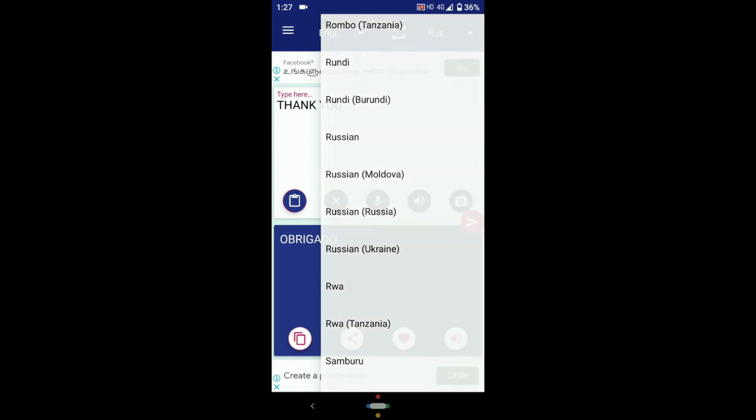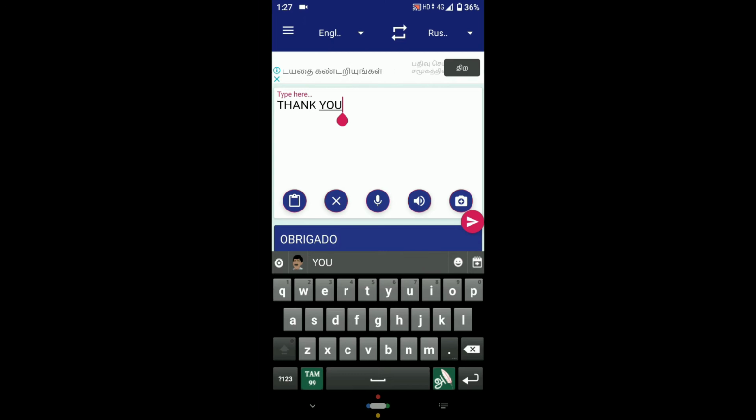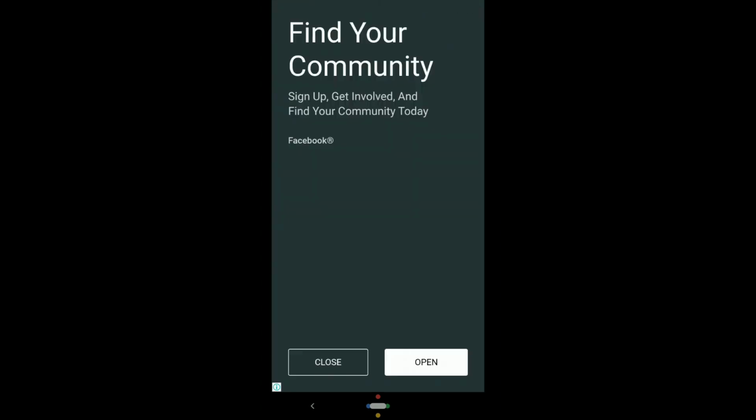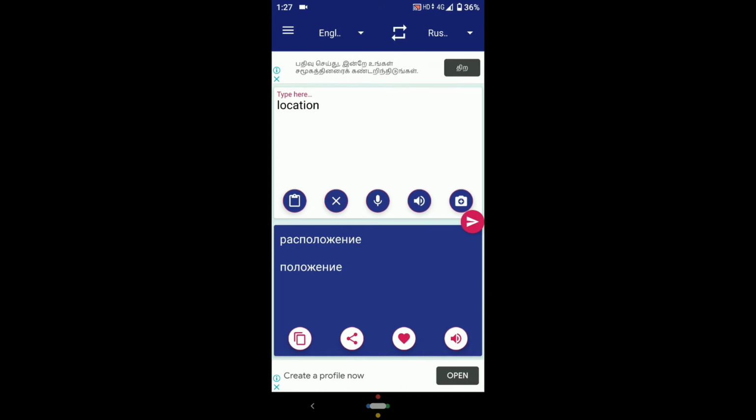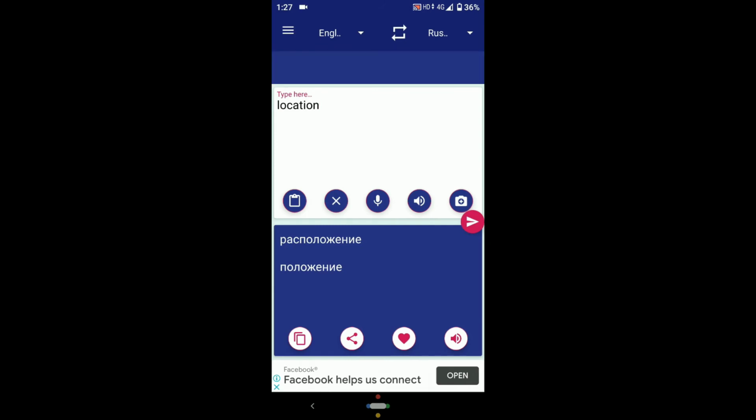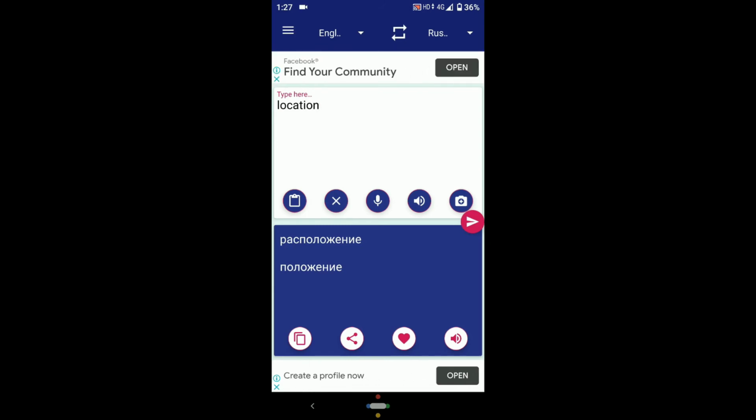Before that, we're gonna type location and click the send button. I don't know the Russian language, so I cannot explain it to you. Sorry for Russian fans.